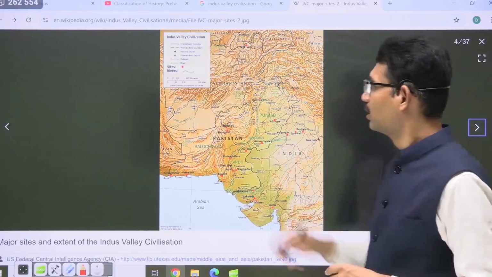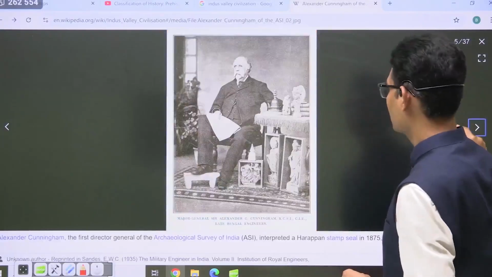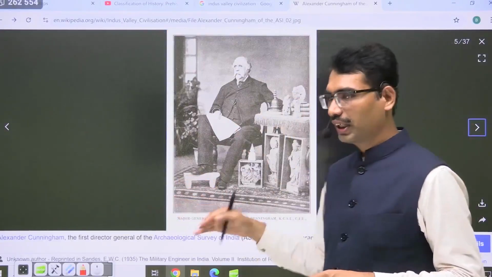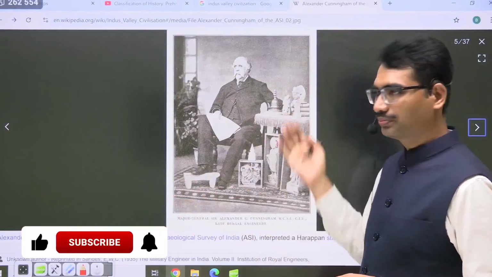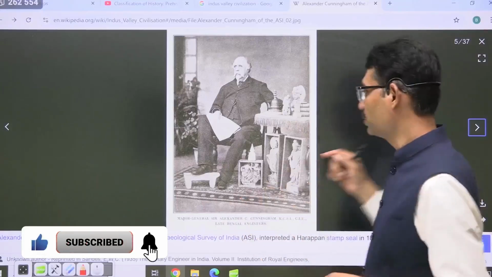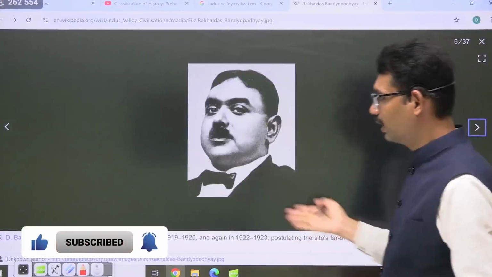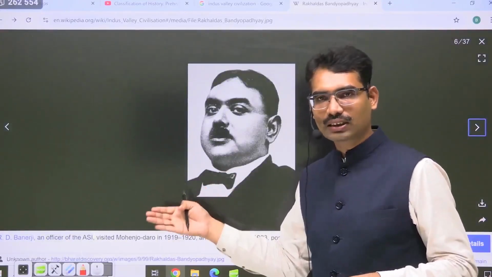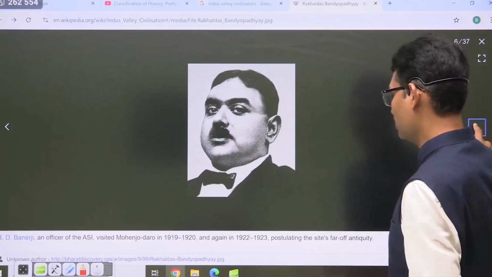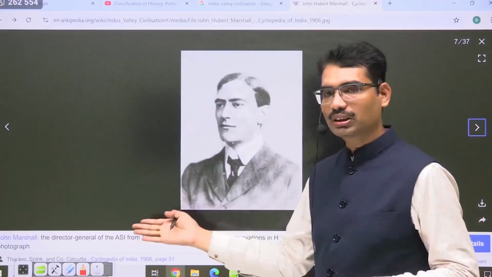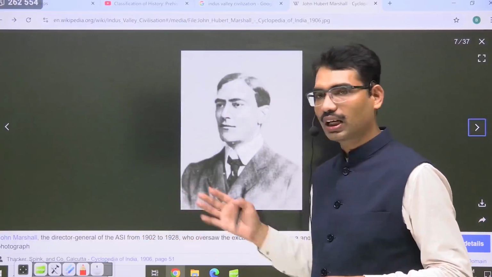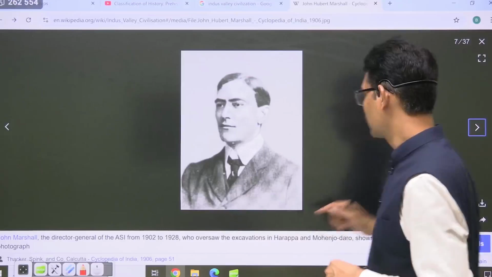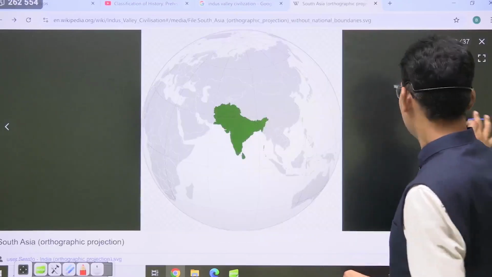Next one. This is the location of different places. This is Alexander Cunningham, the first Director General, who initiated the process. Later, some other people also contributed to the Indus Valley Civilization discovery. He is R.D. Banerjee. He was very instrumental in discovering and excavating Mohenjo-daro. John Marshall was the Director General when it was announced to the outside world that Indus Valley Civilization exists.